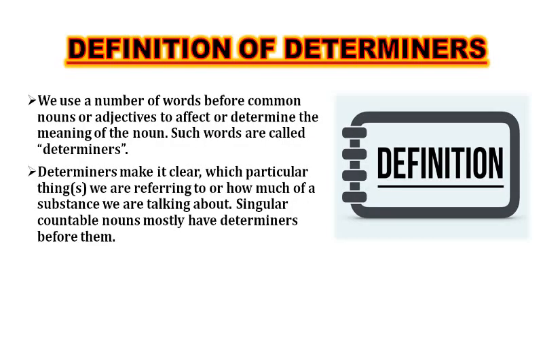What are determiners? We use a number of words before the common nouns or adjectives to affect or determine the meaning of a noun. So such words are called determiners. They make it clear which particular things we are referring to or how much of a substance we are talking about. Singular countable nouns mostly have determiners before them.